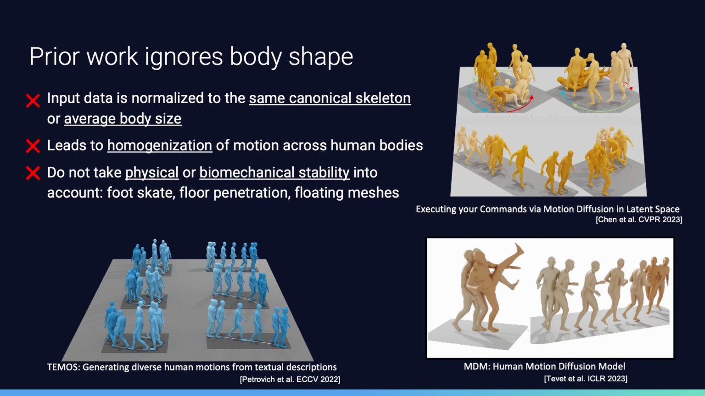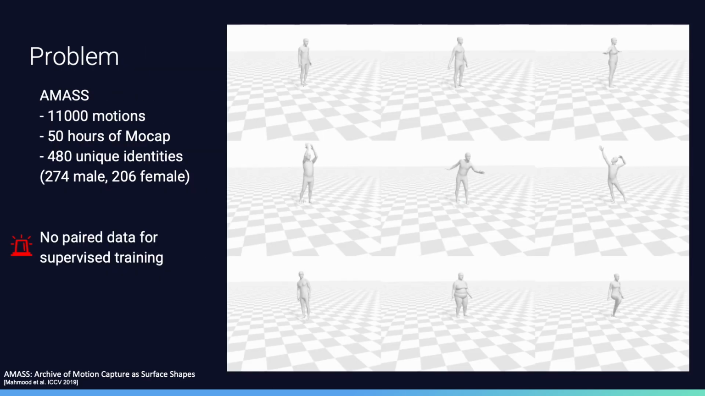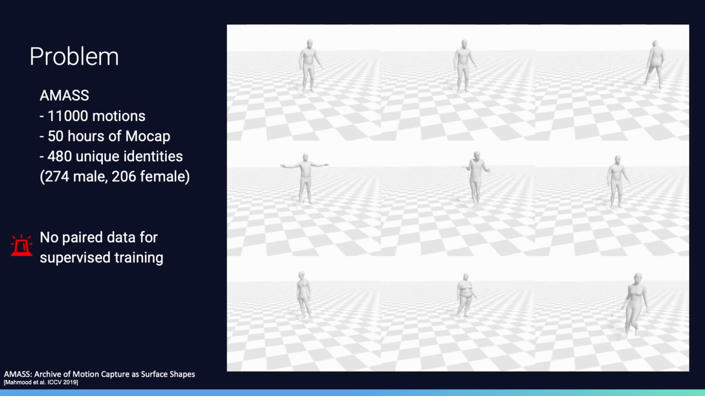Unfortunately, existing state-of-the-art human motion models typically ignore differences in human motion based on body shape. They use a normalized canonical skeleton or average body shape, leading to homogenization of motions across human bodies. This limits the diversity of motions and produces motions that may not align with the physical attributes of the person's body. We argue that to achieve physical realism and motion diversity, it is critical to condition generated human motions on body shape.